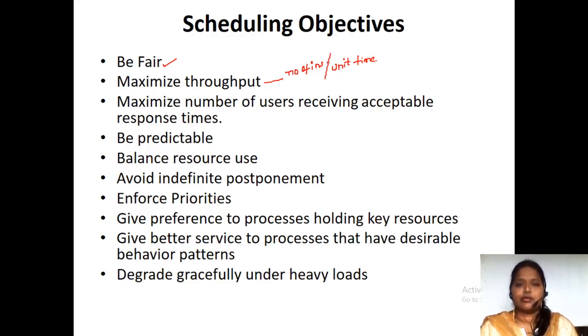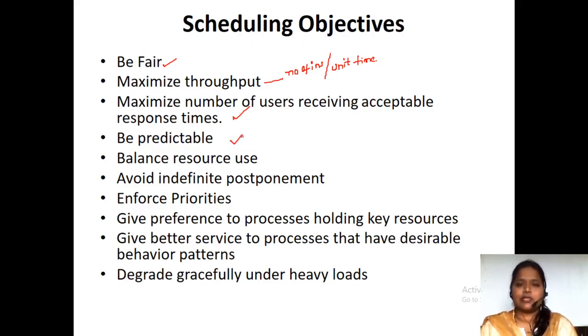So when we are doing the scheduling, the main objective is to execute more tasks per unit time. In that way we have to schedule the processes. Next one is maximize the number of users receiving acceptable response times. Response time means the minimum time in which we get our response; that should be as low as possible.